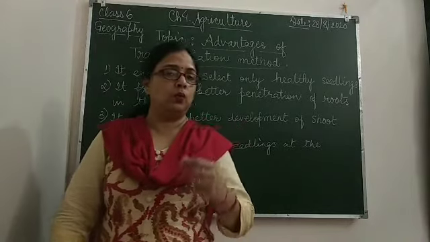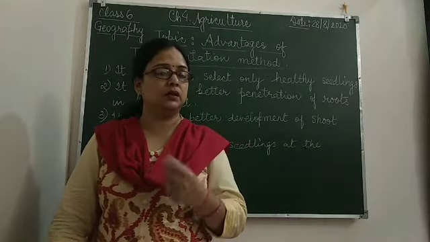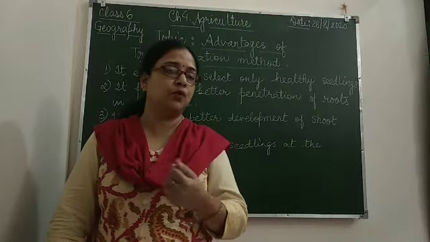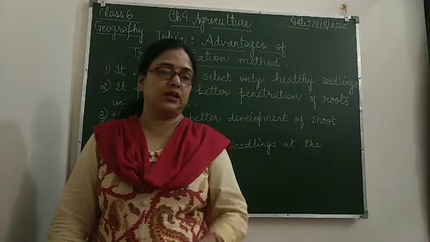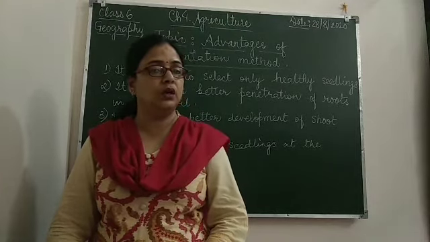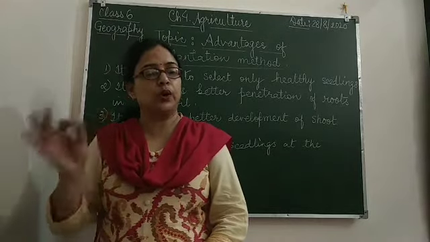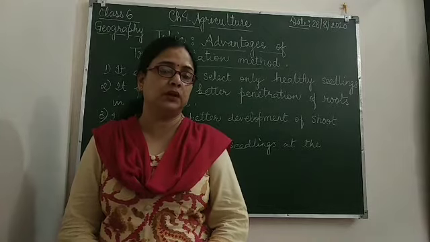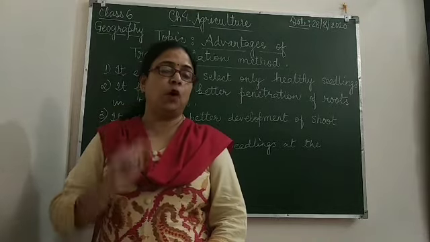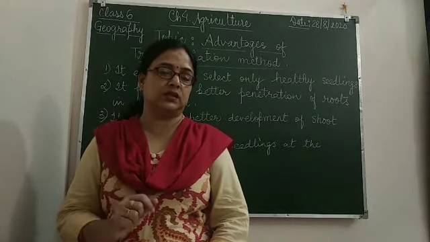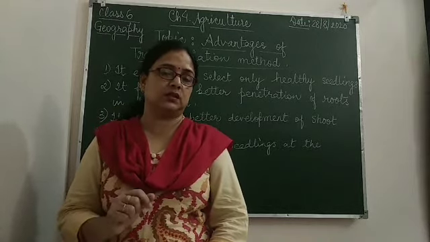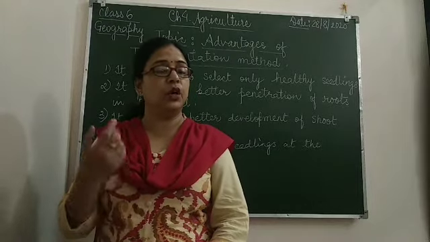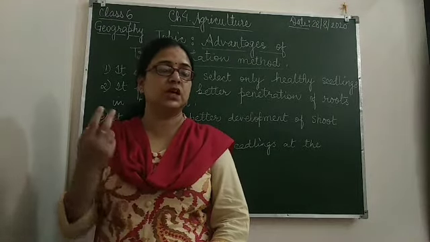Now, in this method, some of the crops are there which we can't directly sow in the main field. We first have to prepare the small plants of it, or the seedlings, such as the vegetables. Some of the vegetables are cabbage, cauliflower, potatoes, chilies, brinjal.